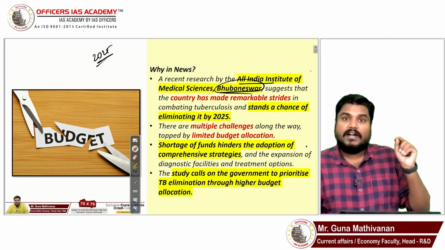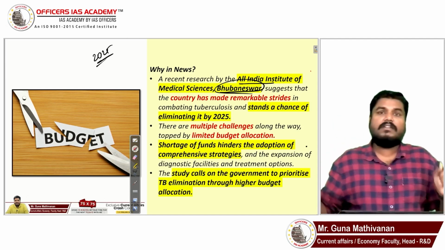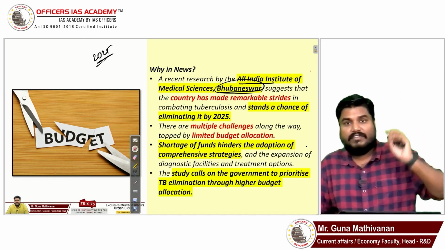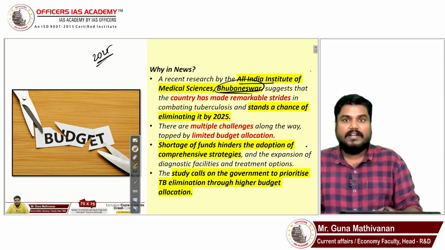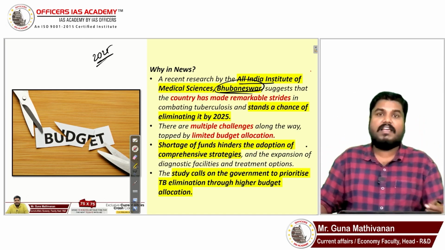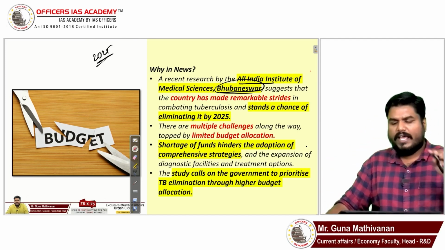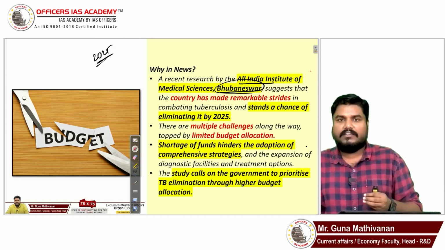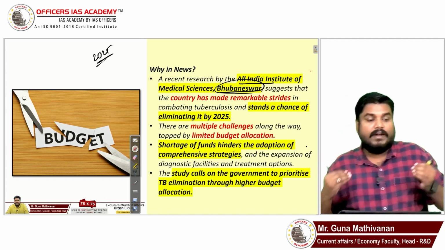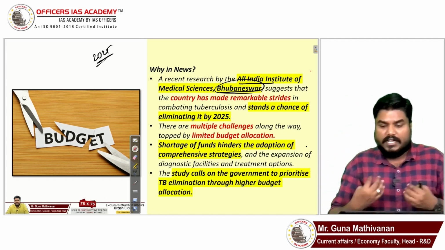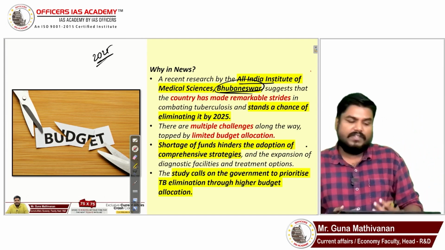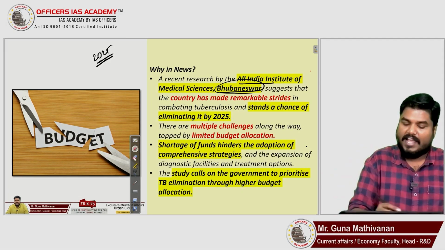And private sector participation is also very important. Everything government cannot do. Private participation particularly is very important in development of research, in developing medicines, in improving the efficacy of vaccines. So AIIMS Bhubaneswar said that yes, India can achieve it, but some things need to be done in addition: more budgetary allocation, private participation, early diagnosis, public awareness, with which we can definitely achieve it.